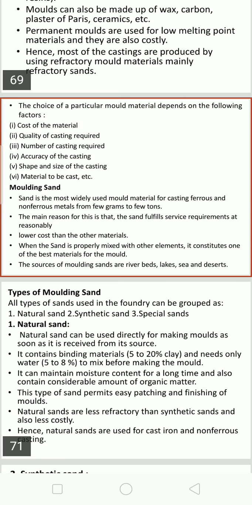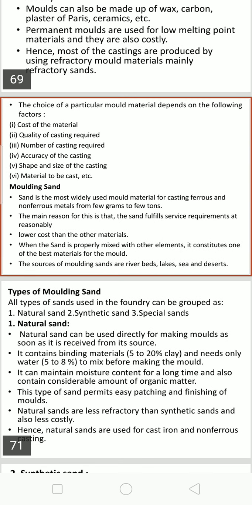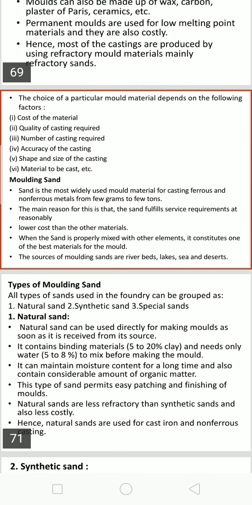Then the quality of casting required: if it needs high dimensional accuracy, thin projections, or is highly complex in nature, quality casting methods are preferred with quality sand and quality cores.